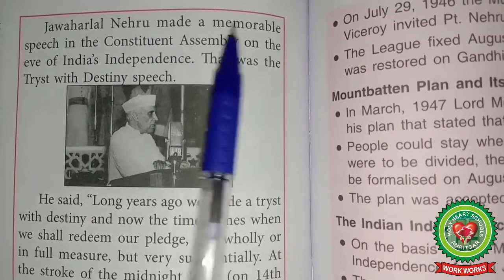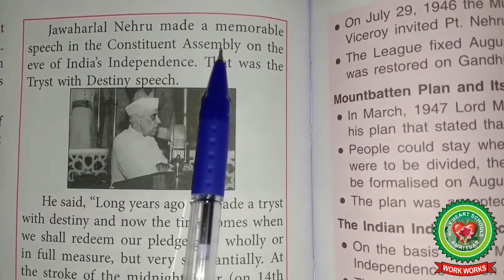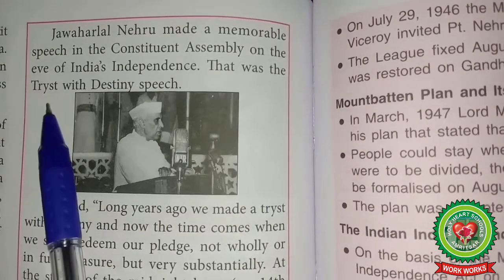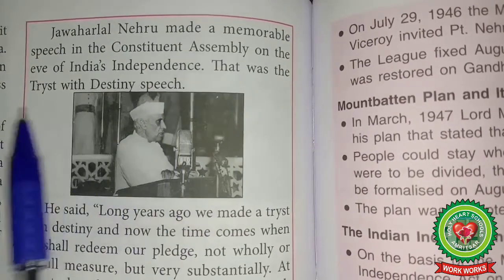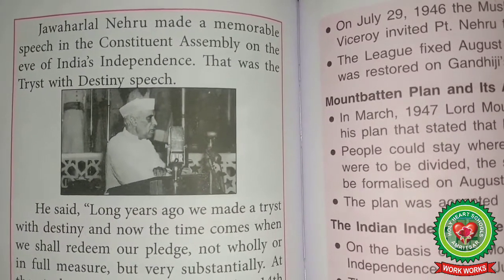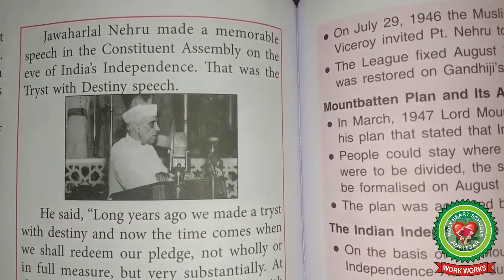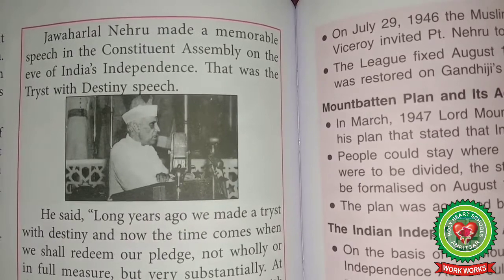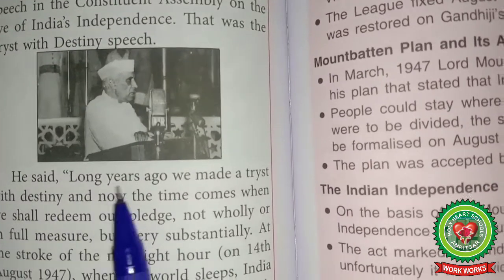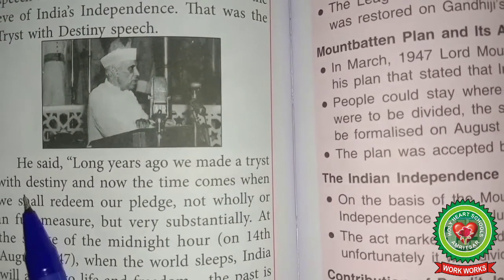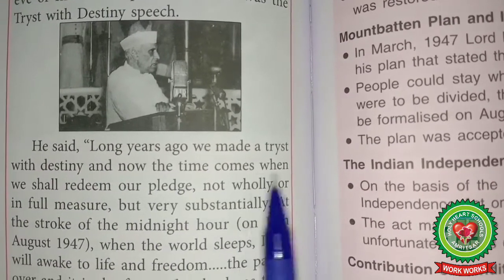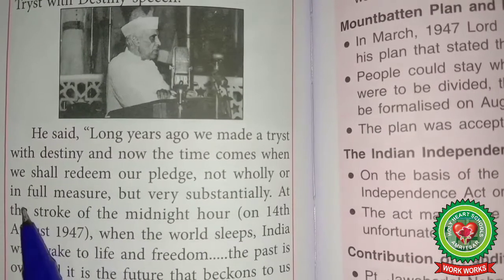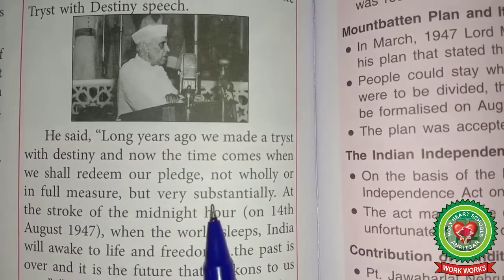Jawaharlal Nehru made a memorable speech in the Constituent Assembly on the eve of India's independence. That was the Tryst with Destiny speech. He said, "Long years ago we made a tryst with destiny, and now the time comes when we shall redeem our pledge, not wholly or in full measure, but very substantially.